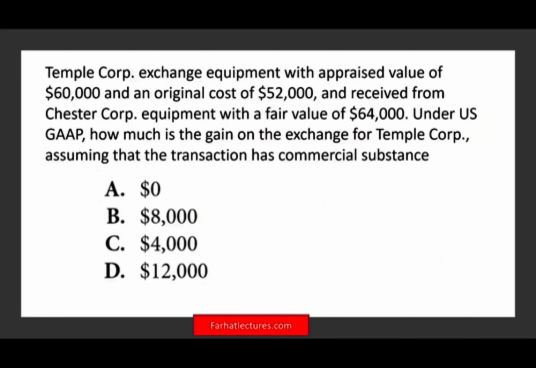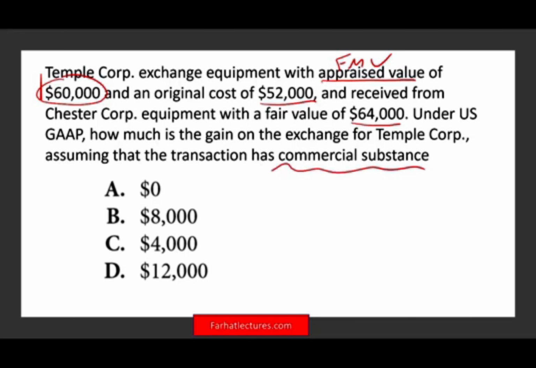Let's take a look at this question where we are involving some computation. Temple Corporation exchanges equipment with an appraised value. When we say appraised value, it means the fair market value of this asset of $60,000, original cost of $52,000, and received from Chester Corp equipment with a fair value of $64,000. Under US GAAP, how much is the gain on the exchange for Temple Corp, assuming the transaction has commercial substance?